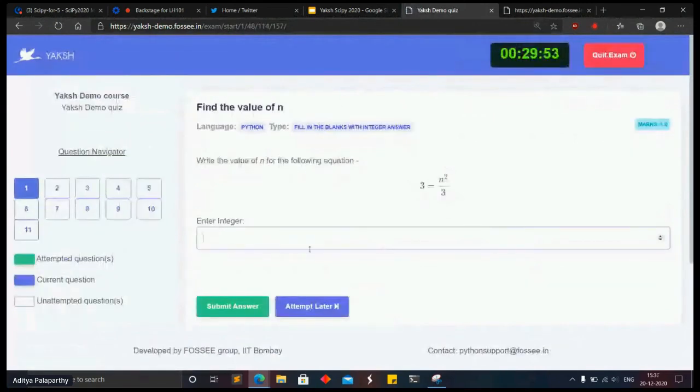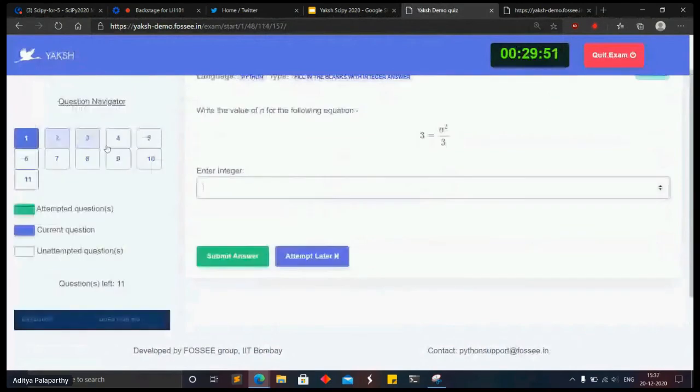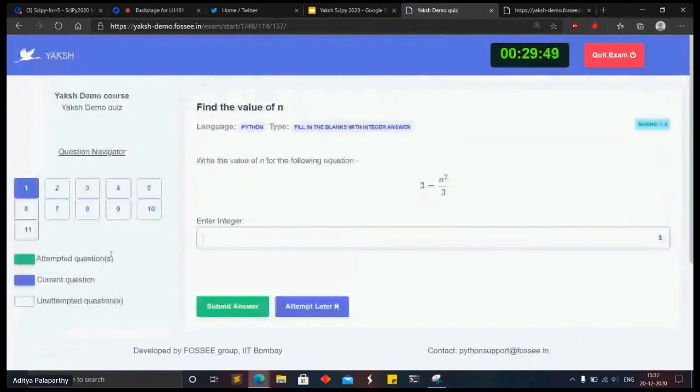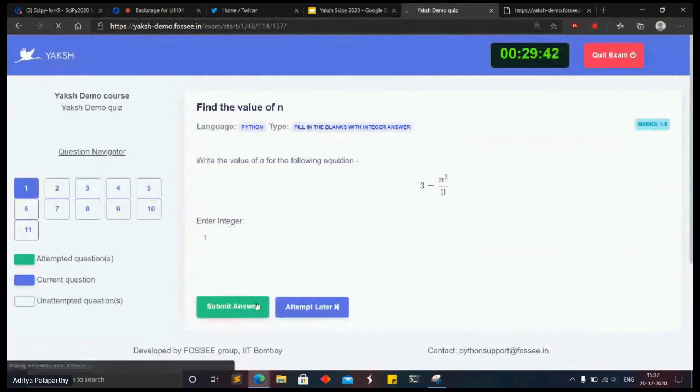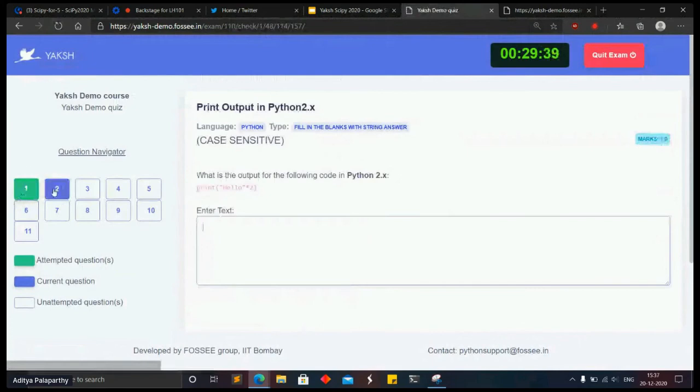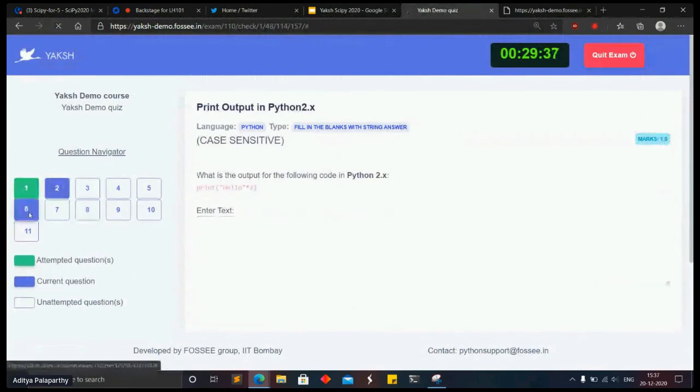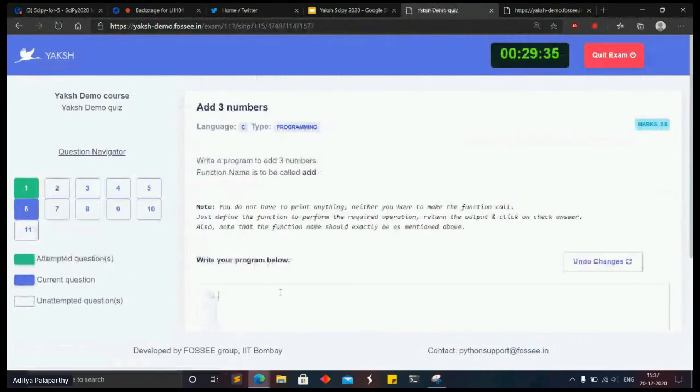When they are attempting, you have this question palette, the navigator, where you can quickly navigate through the questions. This is one of the types, fill in the blanks. I can just quickly submit something. Yeah, so I got it. Then I'll quickly go through the program.